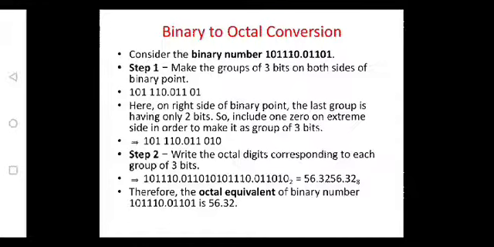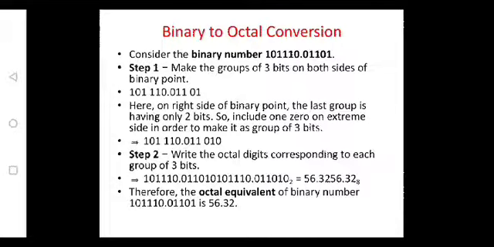The first one is convert the binary to decimal. Whatever the decimal which we are getting, convert the decimal to octal. That is, whatever the number which we are having, the default thing we need to convert into decimal. Binary to decimal is multiply with 2 powers 0, 1, 2, 3 for integer, minus 1, minus 2, minus 3 for fractional. So that you will be getting a decimal number. Again, divide the decimal number, integer part with 8, fractional part into 8, and we need to do the process.